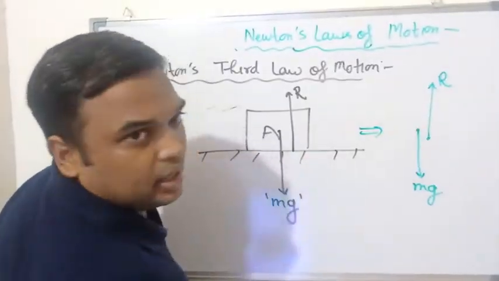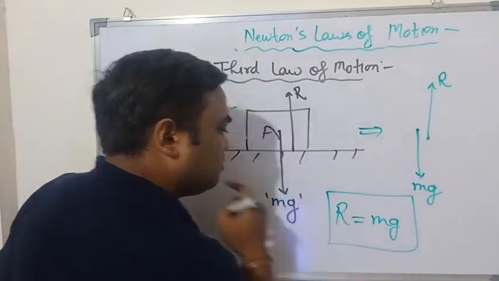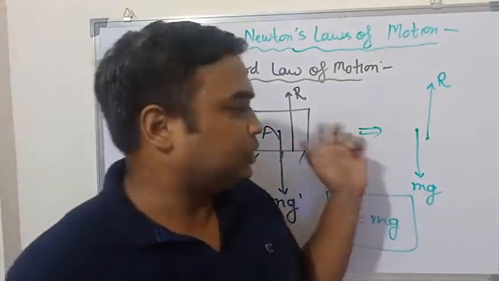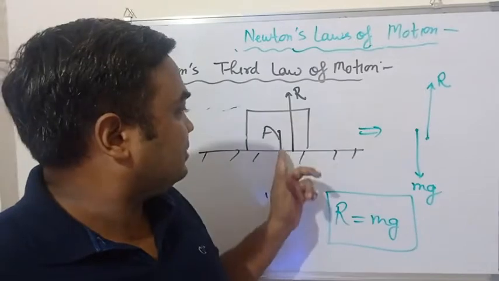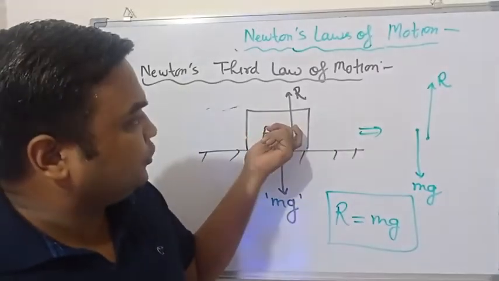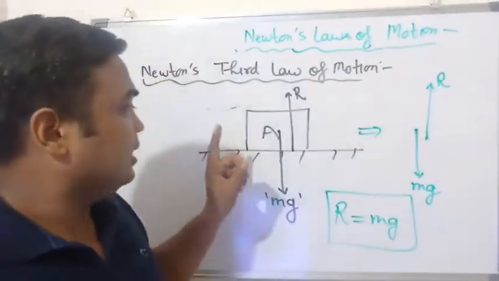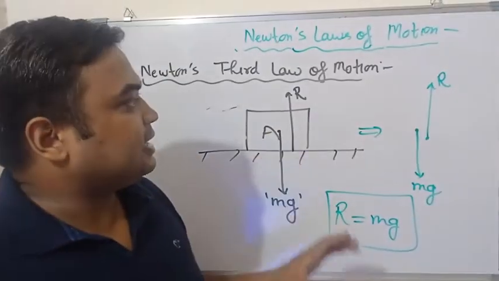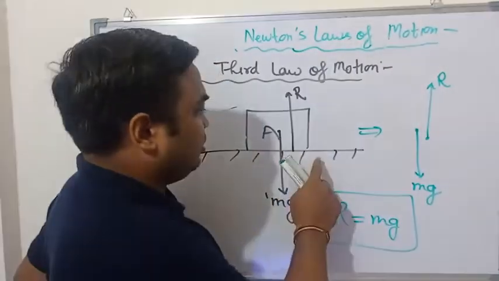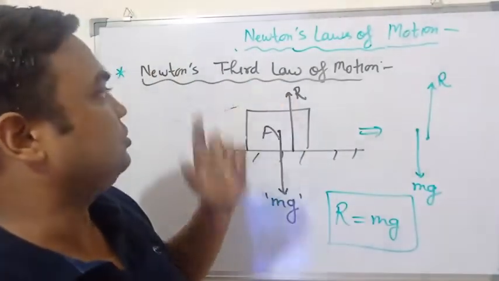These forces are equal and opposite, meaning R is equal to mg, or in some books it is represented with N. One important point to be noticed in this case: the action force, that is mg, and the reaction force, that is R or N, are equal in magnitude and opposite in direction. But these two forces are acting on two different bodies: weight is acting on the earth and the reaction force is acting on that particular book. So this is Newton's third law of motion.